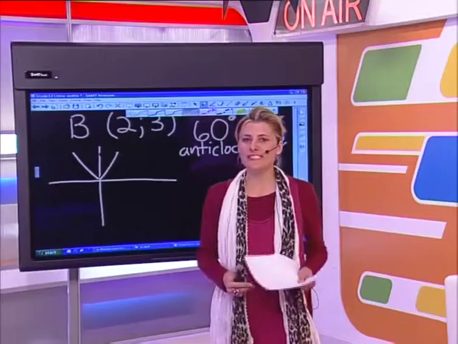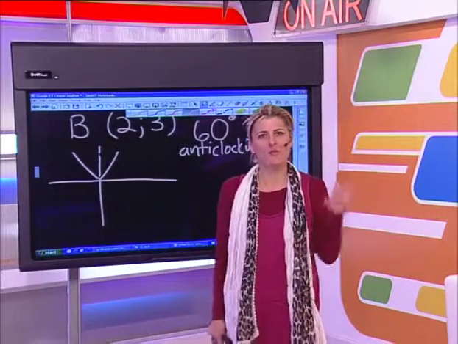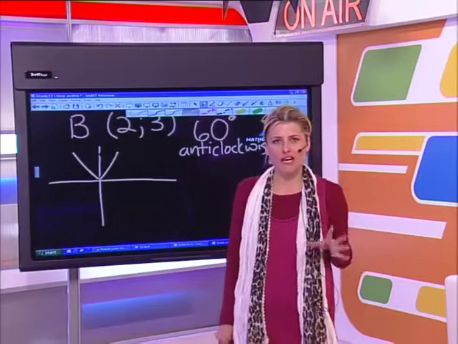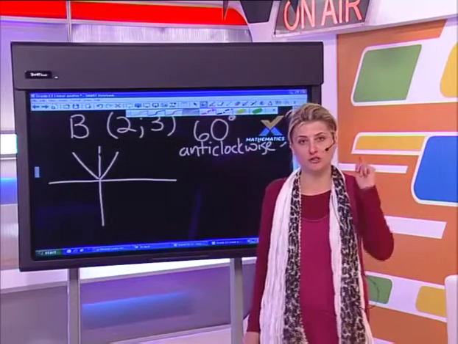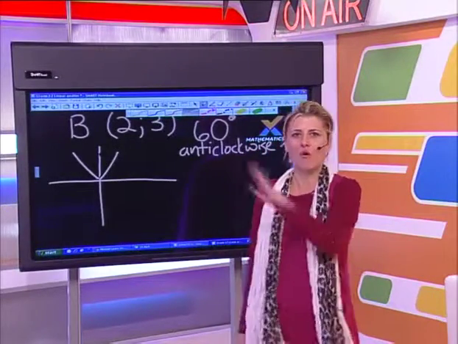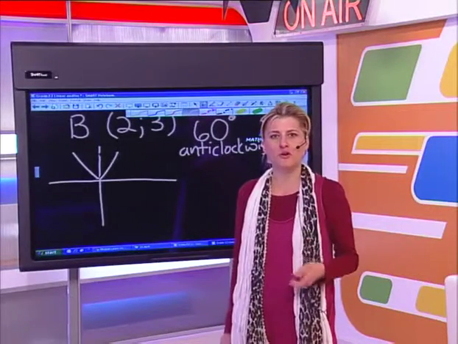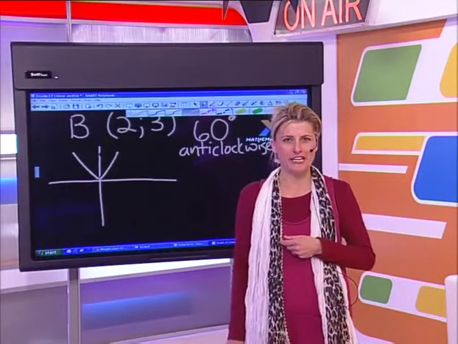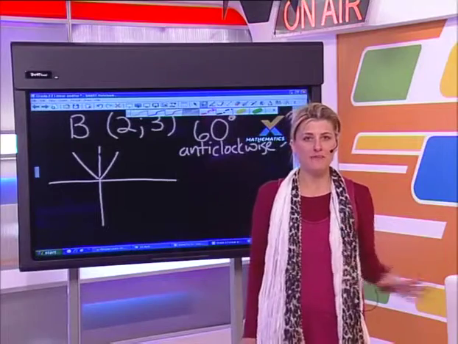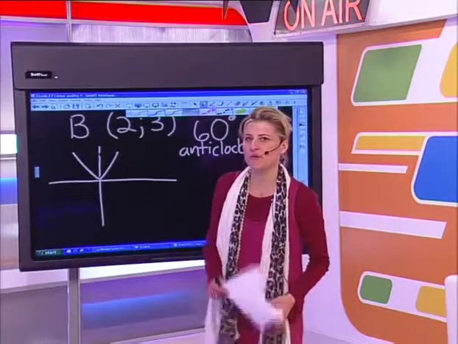Okay, from Nkalala: is the formula for finding the coordinates of the rotated point provided in the data sheet? Yes, it is. In fact, these days we are given two formulas, one for anti-clockwise and one for clockwise. But guys, the formula that I've written on the board is the anti-clockwise one. So if your formula sheet or your data sheet has two formulas on, this will be the first one. I always use this one. And what I said before is if the direction of the rotation is clockwise, I just change the direction. Okay, so you do get this formula. Indiana, I'm glad to see that people are watching us.